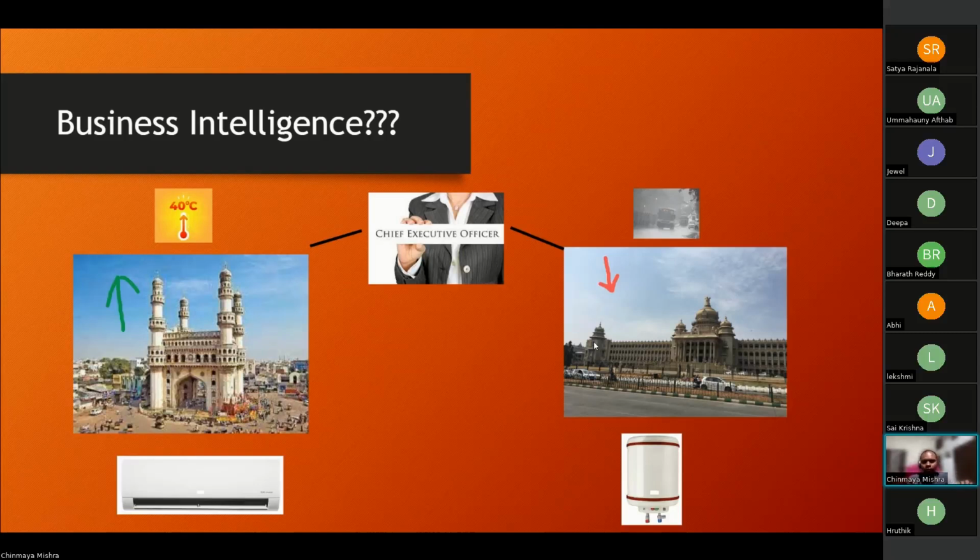Okay, I got to know the reason for the problem, and I tried to find a solution to it. By doing this, I have increased my presence in all those cities. I have more revenue generated and more profit created. So this particular story that we had right now is not a fiction story. It's the reason why people are moving towards data. It's the reason why companies are investing in BI tools. The simple reason is that they want the data to be properly utilized, and we'll be discussing that in the next video.